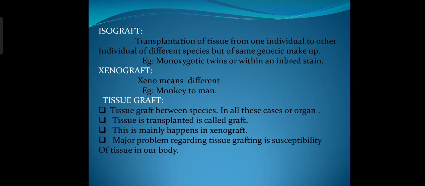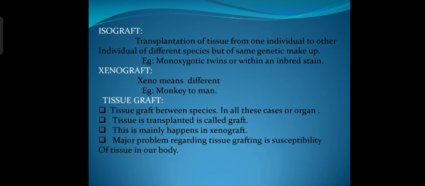Then isograft, it is a transplantation of tissue from one individual to another individual of the same species, but with the same genetic makeup. Example, monozygotic twins or an inbred strain. Then at last, xenograft. Xeno means different. Tissue grafting between different species. Example, monkey to man.